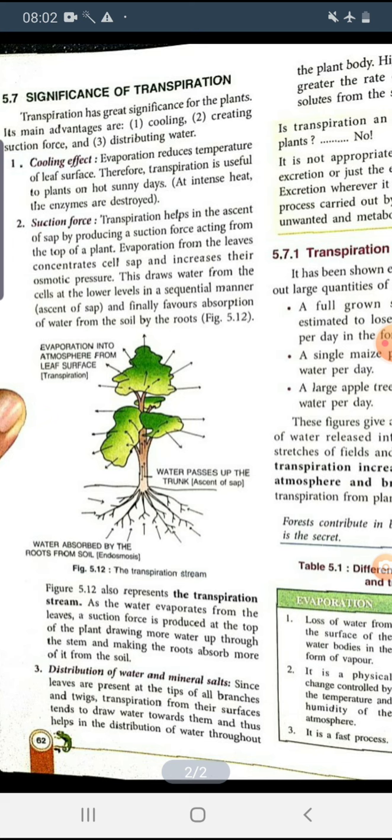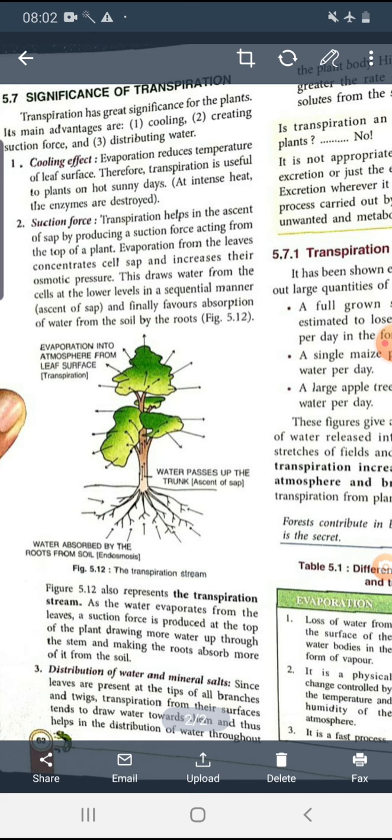Whenever water goes out through the stomata, or evaporation from the leaves concentrates the cell sap, it increases the osmotic pressure. This osmotic pressure draws water from the cells at the lower level in a sequential manner, and finally favors the absorption of water from the soil by the roots. As you can see in the diagram, there is evaporation into the atmosphere from the leaf surface.